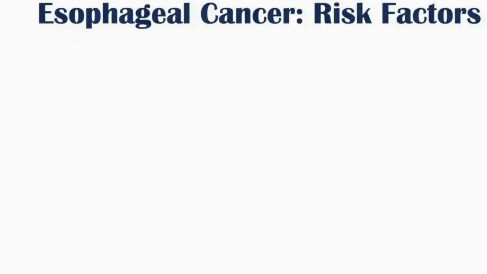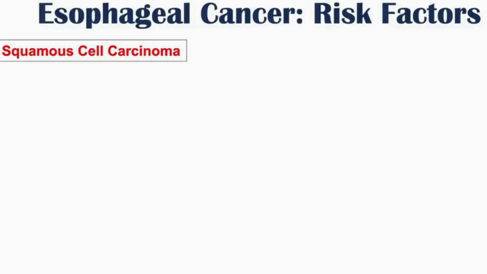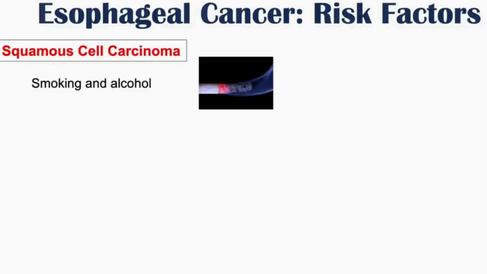Now let's talk about some of the risk factors for getting each of those two types of cancer. The risk factors for getting squamous cell carcinoma include smoking and alcohol consumption. You can imagine that when you're inhaling from smoking a cigarette, that smoke can enter into the esophagus and cause damage to those esophageal cells. And with alcohol consumption, that alcohol going down the esophagus when drinking can cause inflammation of those esophageal cells.